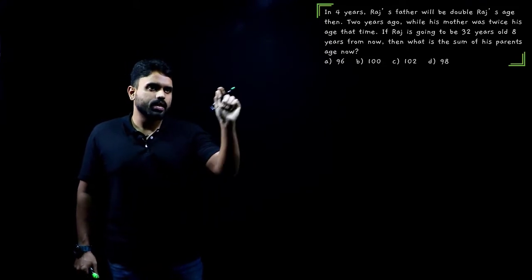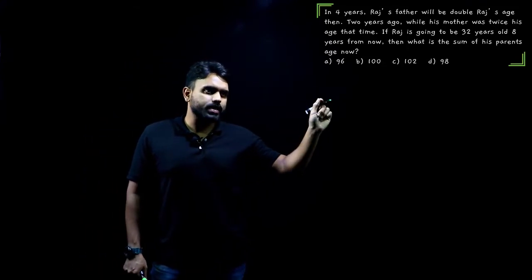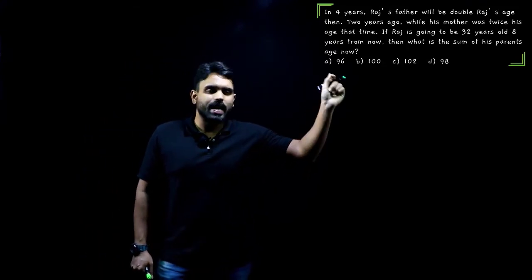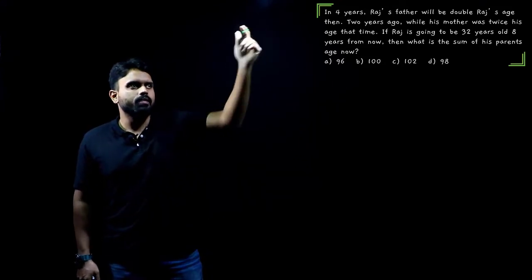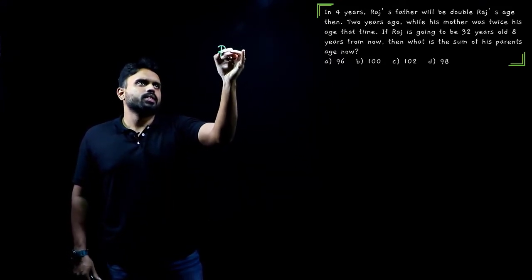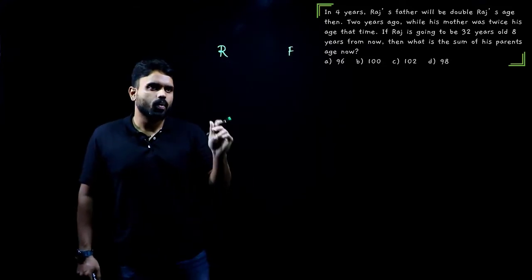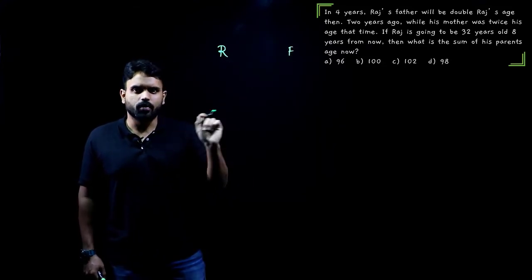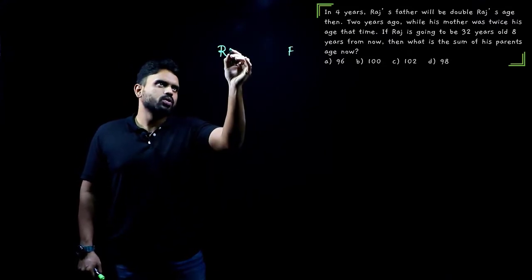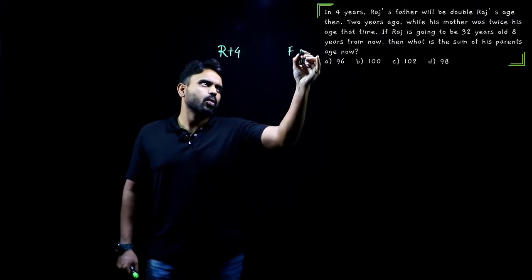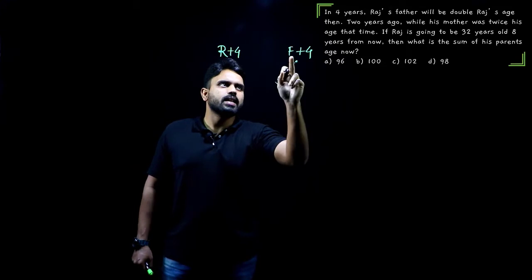In 4 years, Raja's father will be double Raja's age then. Whenever you see something like this, you first take up the entities Raja and Raja's father. Now what does it say? In 4 years, meaning after 4 years, so add 4 to both of them, that is Raja and Raja's father.